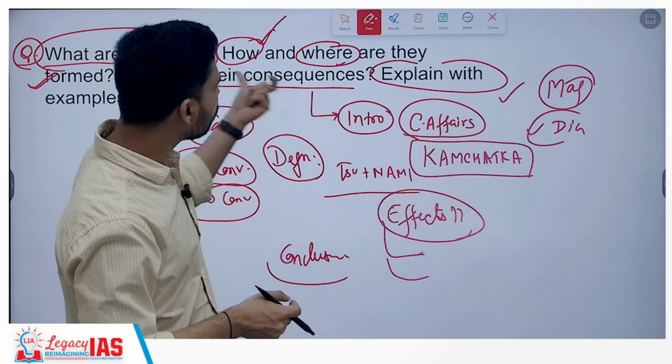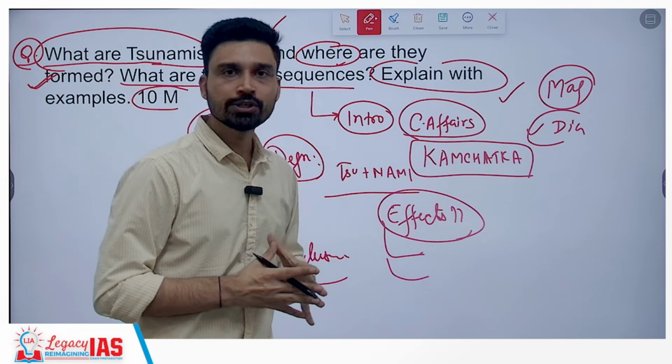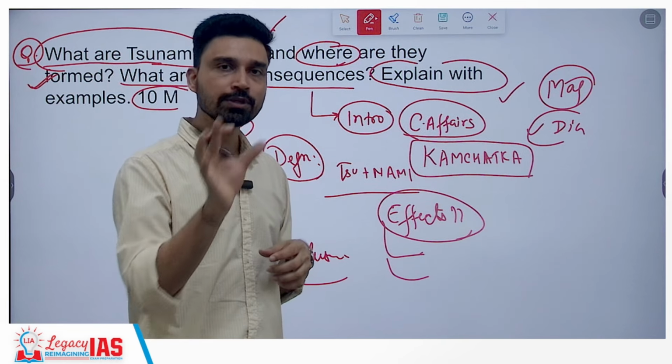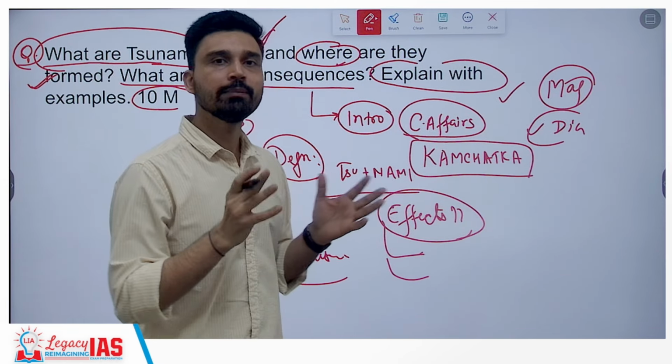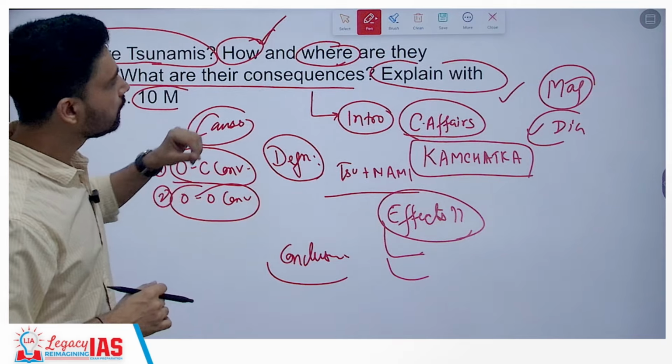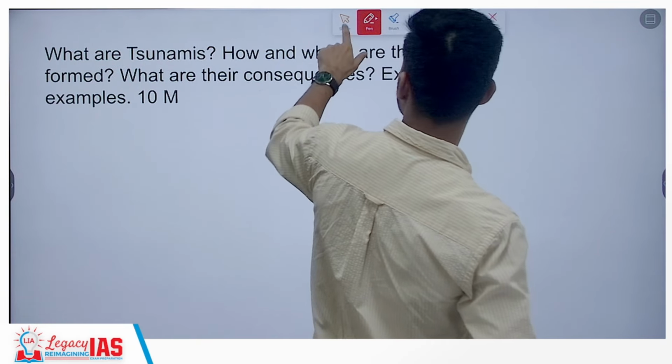So when we are talking about the regions where the tsunami forms, make sure you do not just state it by writing the names, you draw small maps and put them in a square box to have a better structure of the answer. This is the first question.